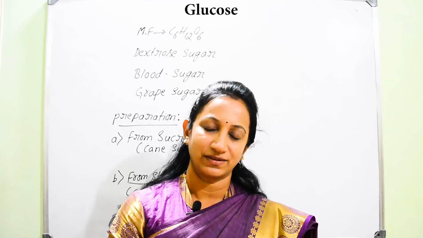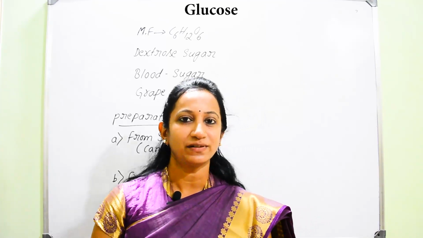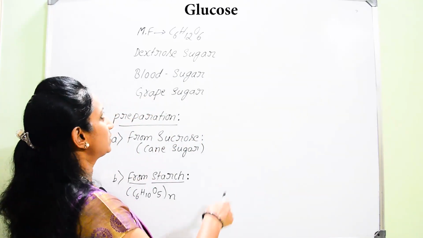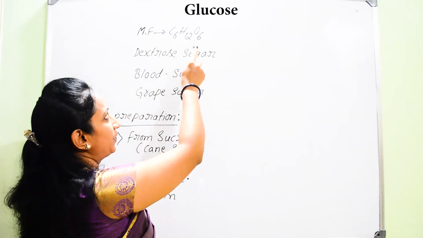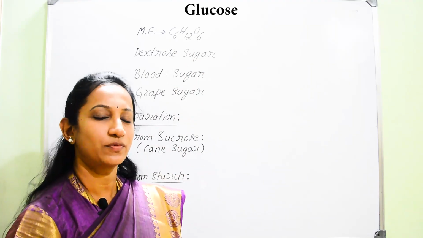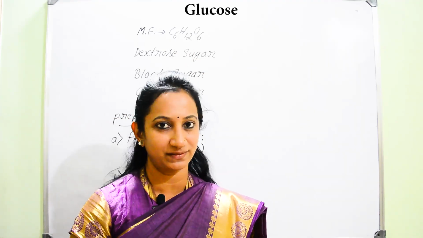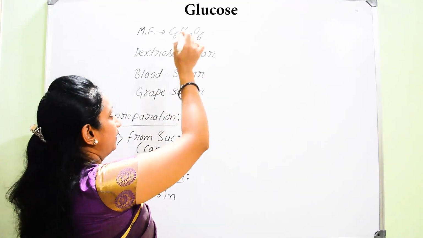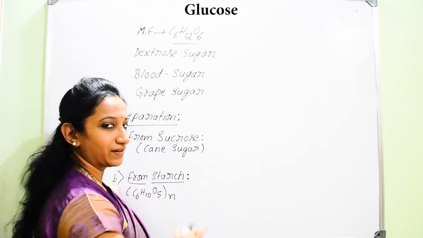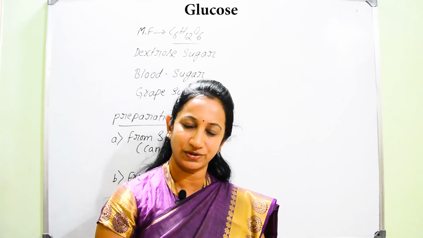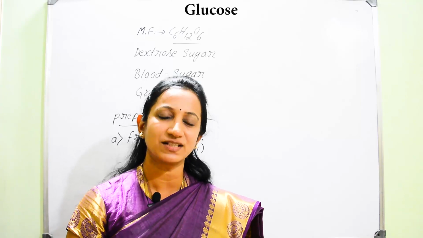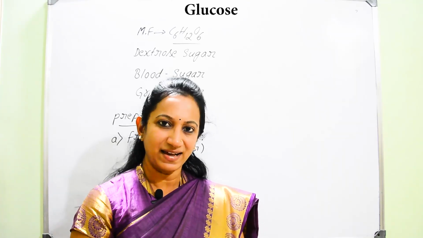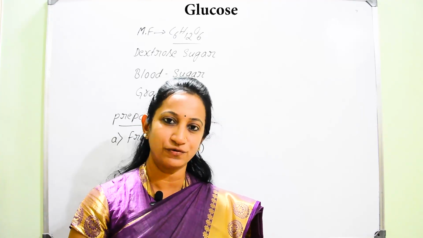Now once you start with glucose, first you should remember what is the molecular formula for glucose. So what is that molecular formula for glucose? We can write it as C6H12O6. So it is one of the monosaccharide which cannot be further hydrolyzed. So now this glucose, it is rich in different types of fruits. Whatever the fruits you are going to eat, they contain glucose as well as fructose. So we can find abundance of glucose as an organic compound in different fruits.